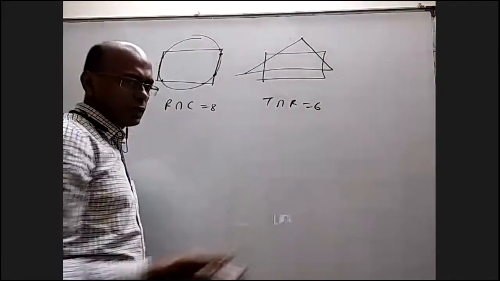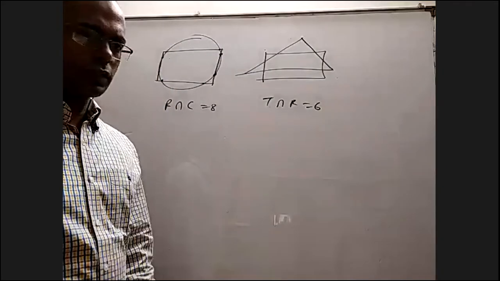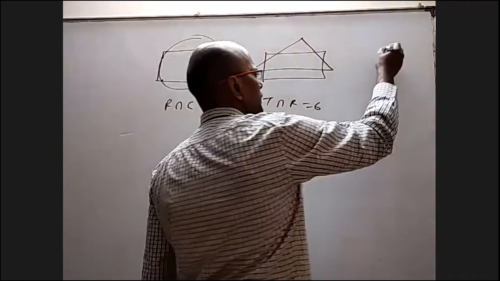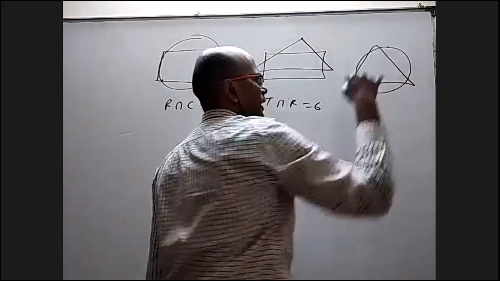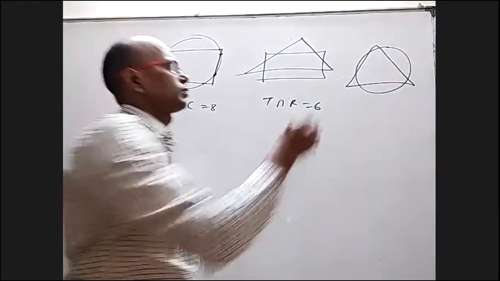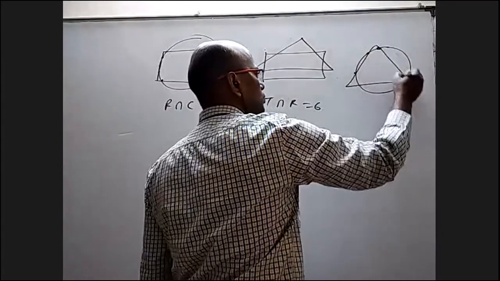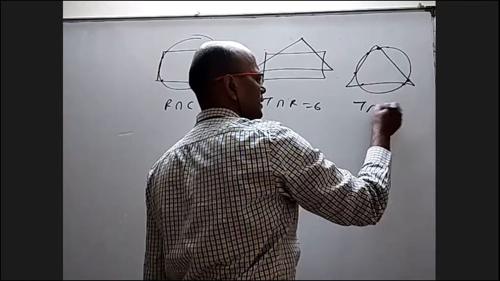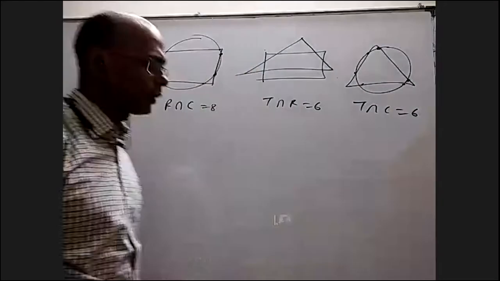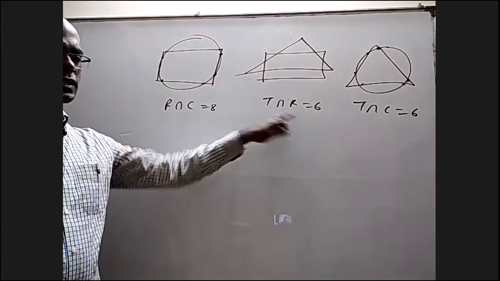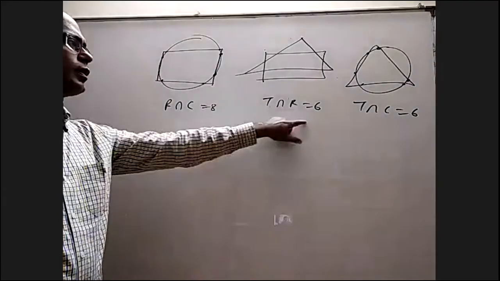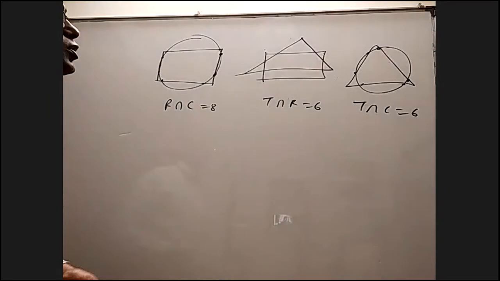If I take circle and triangle, of course, the circle can intersect every side at 2 points, and there will be 6 of them. Like a line and a circle can maximum intersect at 2. So we'll have 2 here, 2 here, 2 here. So triangle intersect circle also maximum will be 6. But if you take all 3, maximum it can be 6, it cannot be 8 because it will be the minimum of these 2. And is that 6 possible?